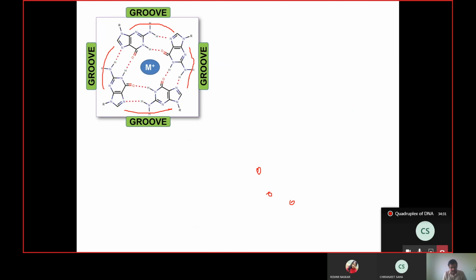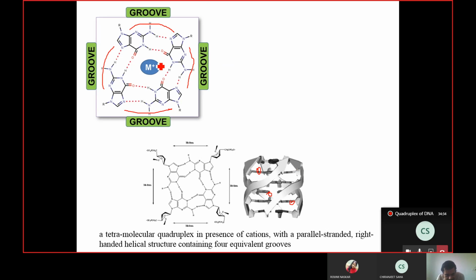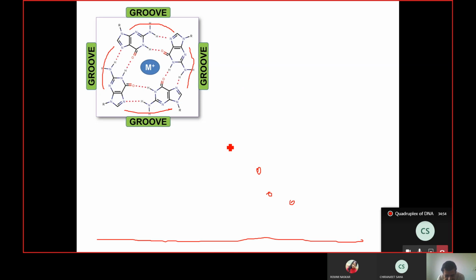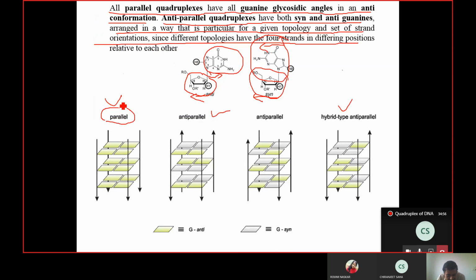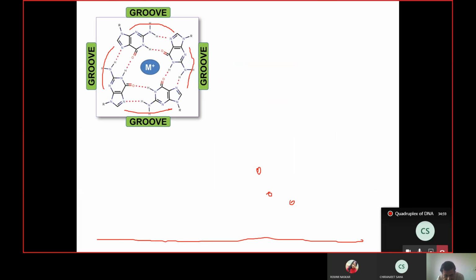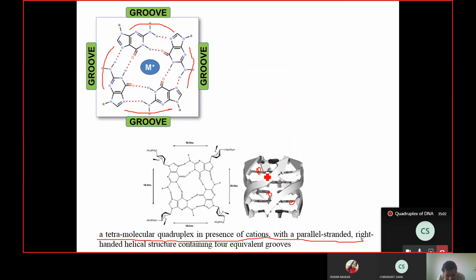If they are parallel, this is the tetramolecular quadruplex in the presence of cation, with a parallel stranded right-handed helical structure. If they are parallel and right-handed, then all these grooves are equivalent. If all 4 strands run parallel like this, then all the 4 grooves are of equivalent shape. No one is a major groove, no one is a minor groove. All grooves are identical. But if that doesn't happen, what is going to happen?